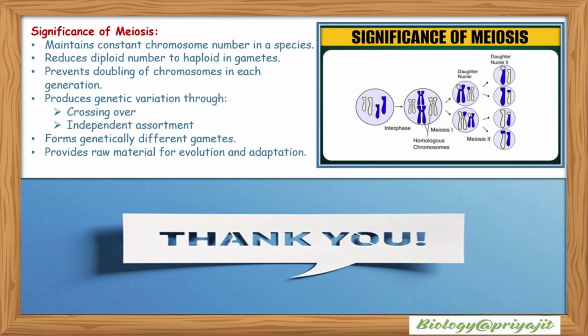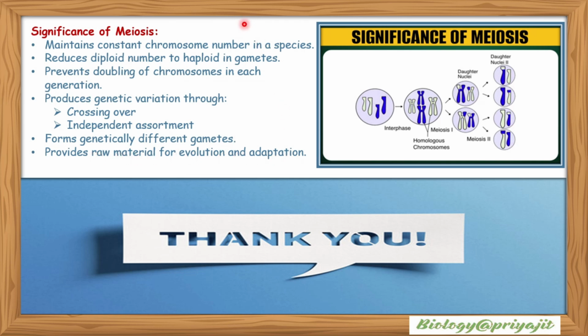So what is the significance of meiosis? It maintains a constant chromosome number in a species, reduces the diploid number to haploid in gametes, and prevents doubling of chromosomes in each generation. It produces genetic variation through crossing over and independent assortment. It also forms genetically different gametes and provides new raw material for evolution and adaptation.